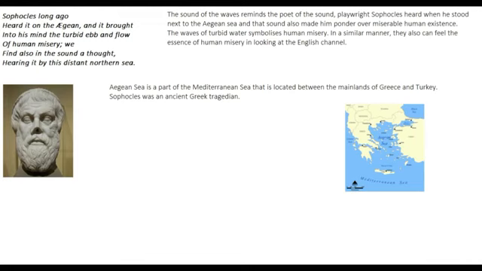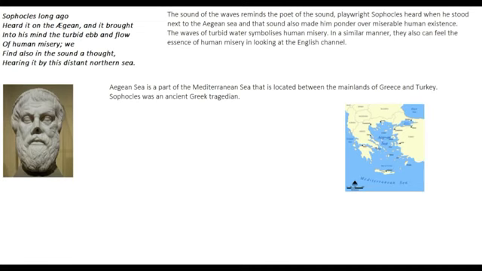Okay, so what happened was, in the past, he says that Sophocles heard the song of the Aegean Sea, and it brought into his mind the sad condition of human life, just like the sound of the sea now brings to the mind of the poet the sad condition of human life. In the past, when Sophocles heard the sound of the Aegean Sea, it brought into his mind the sad existence of human life, and perhaps it was what drew him to write all those tragedies that he was an expert of.